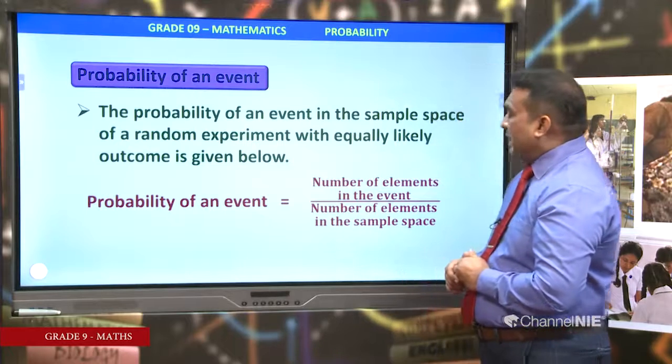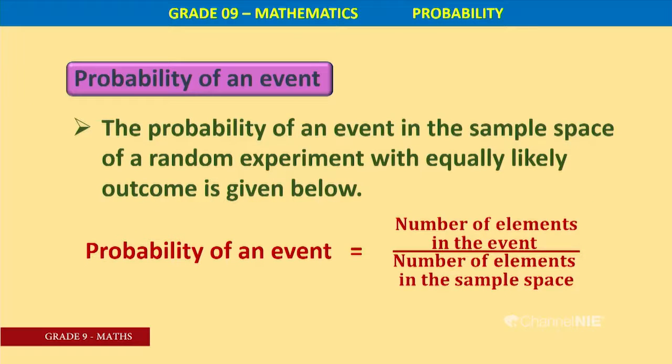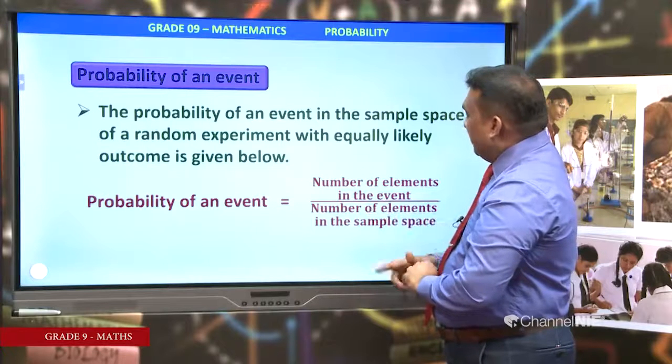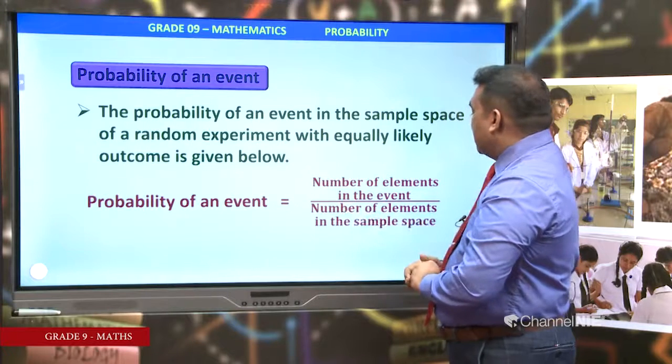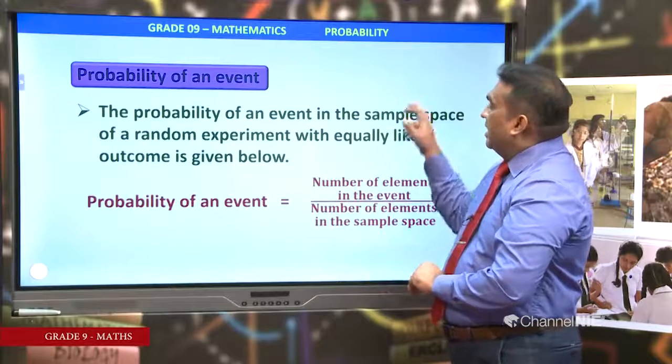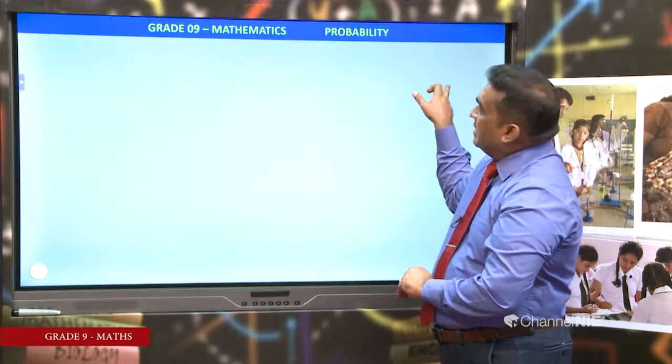Probability of an event is equal to number of elements in the event. If you consider elements, you have to find out how many elements are in that event. In an event, there may be one element or more than one element. Number of elements in the event should be divided by number of elements in the sample space.